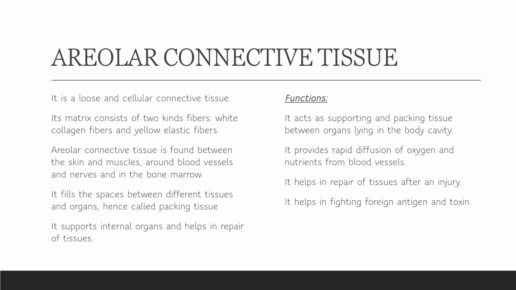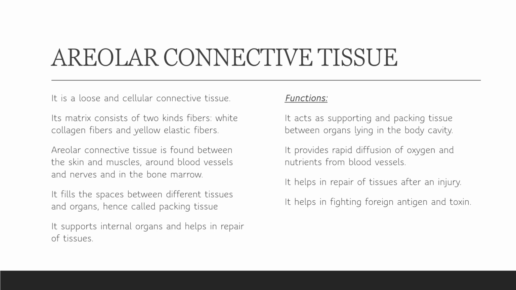Areolar connective tissue is found between the skin and muscles and around the blood vessels and nerve cells. So we can say it is a kind of packaging tissue, because it fills these spaces. It packs the organs nicely, supports internal organs, and helps in repair of the tissues as well.